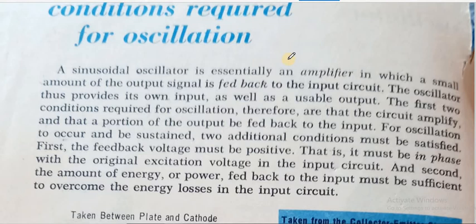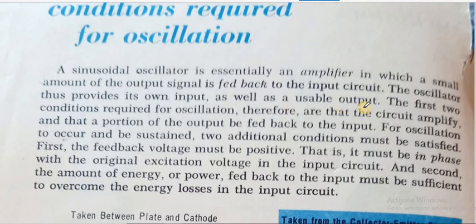It is basically an amplifier in which a small amount of output signal is fed back to the input signal. So we have an amplifier with a feedback circuit. Now this feedback should be in such a way that it helps the input to increase. The oscillator thus provides its own input as well as a usable output.